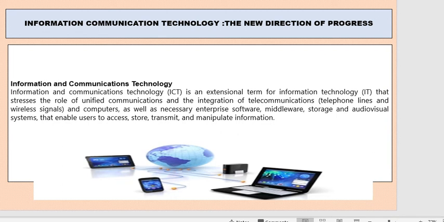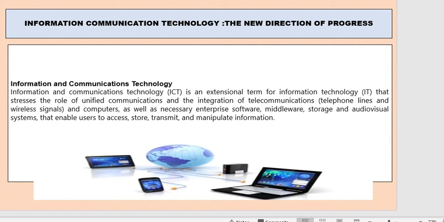For example, you can take your telephone. After that, a tabular column is given where the name of the device, what it is used for, and the benefit from it are listed. You have to write it down: computer, laptop or mobile, radio, television set. They have given examples like that in the tabular column on page number 108. After completion of this chapter, go through new technology videos and that type of information, try to find your answers on your own and fill in those tabular columns, right?